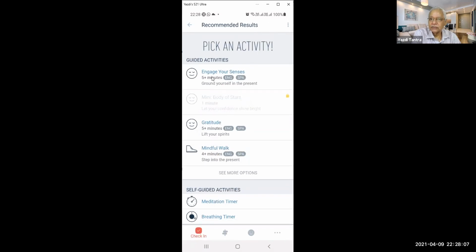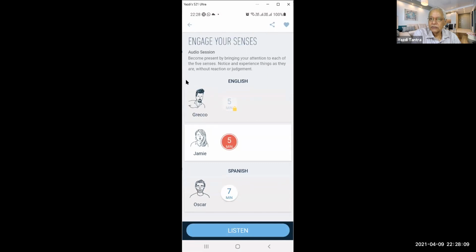Engage your senses. Okay. So there's an audio session. There are some sessions which are free and some sessions which are for the paid version. The ones in red are free. So I can say listen.